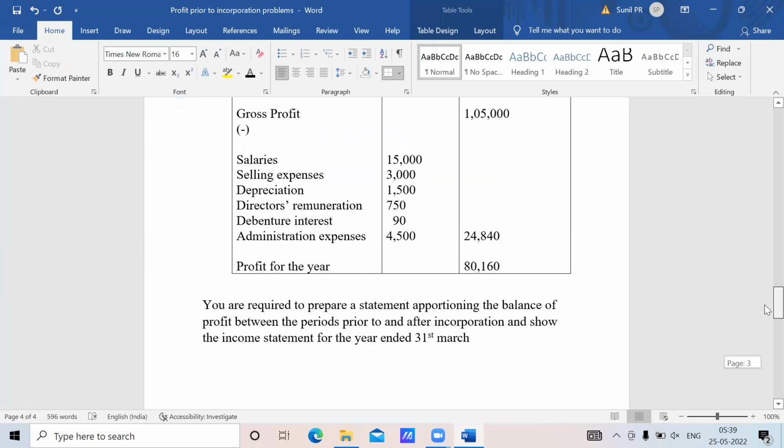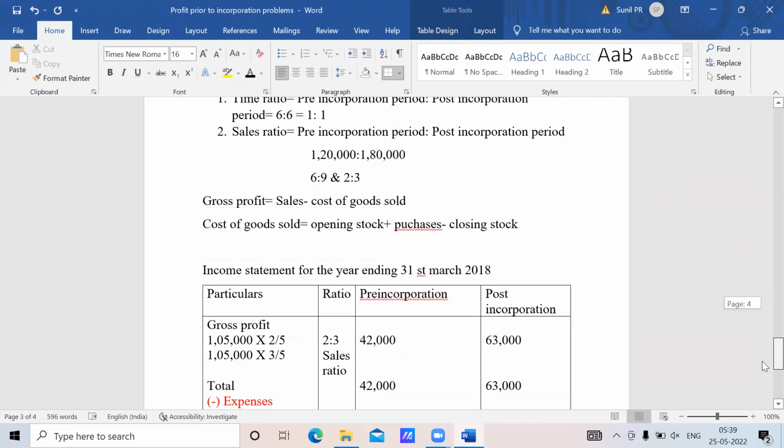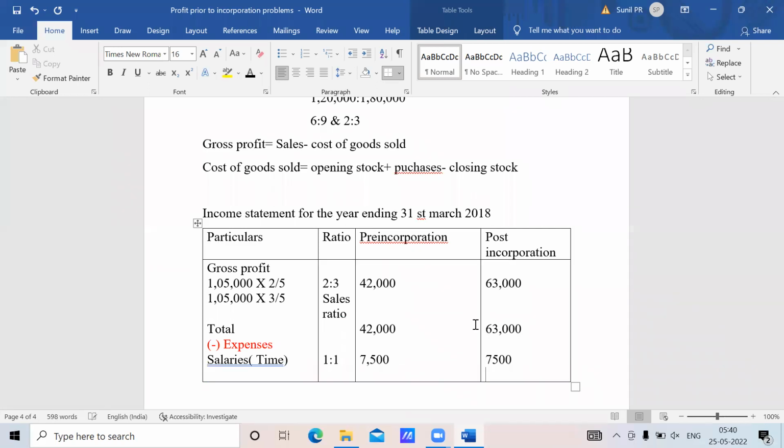So we can just divide it by 2. How much is the salaries amount? 15,000. So 15,000 divided by 2, 1/2 and 1/2. So pre-incorporation is 7,500, and post-incorporation is also 7,500. So salaries is time ratio: 7,500 and 7,500. Yes, correct.